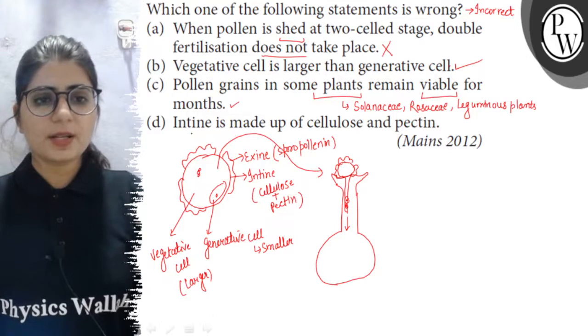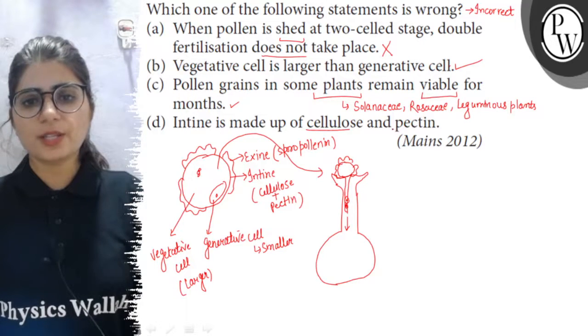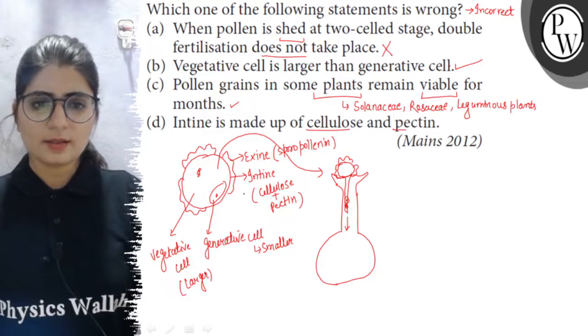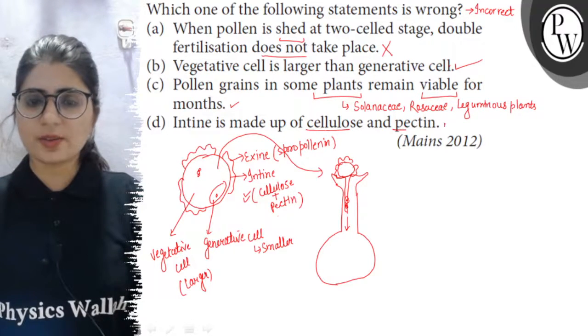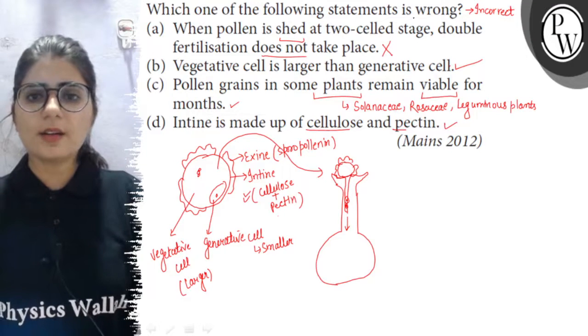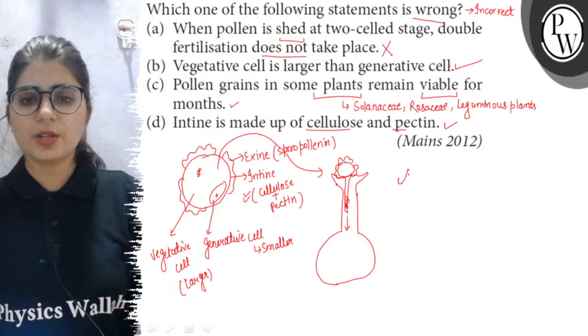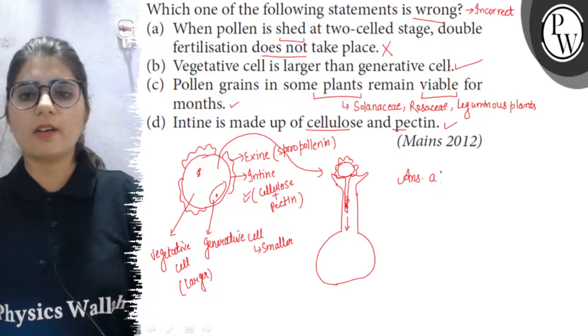And the fourth statement is, intine is made of cellulose and pectins. So I wrote it here that intine is made of cellulose and pectin. So this is also a right statement. So only incorrect or wrong statement here is option A. So option A is our right answer.